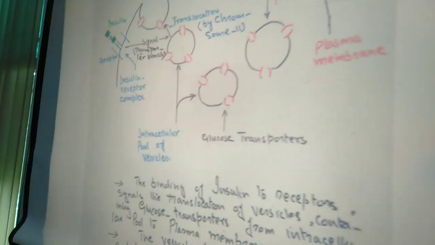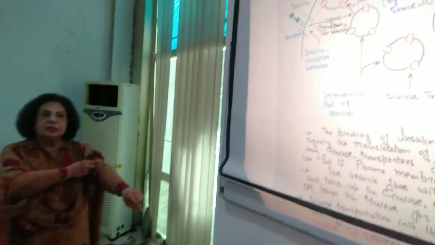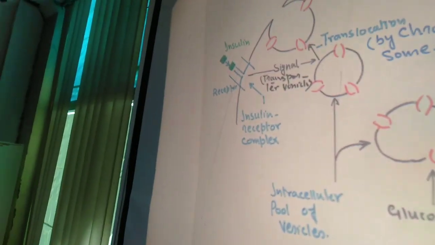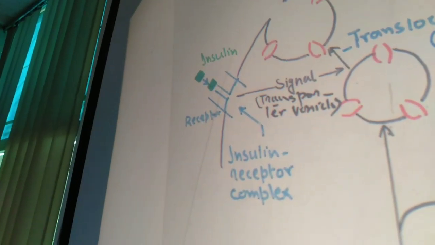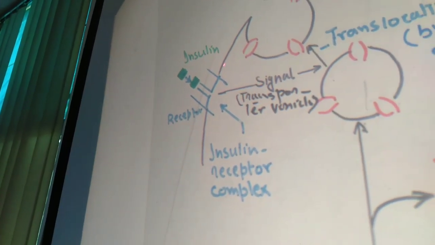When glucose is there, insulin is stimulated, and glucose is one of the factors which stimulates the activity of insulin. So insulin, when activated, combines with its specific receptor, and again I am repeating that the proteinaceous hormones have their receptors on the cell surface level, on the cell membrane level.